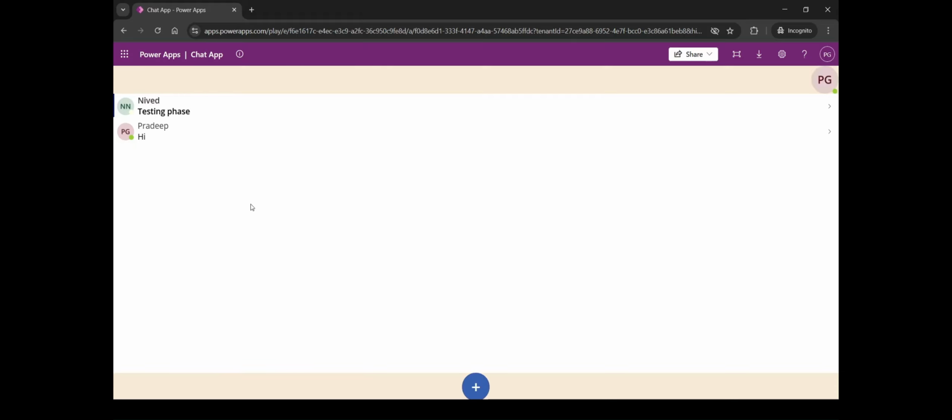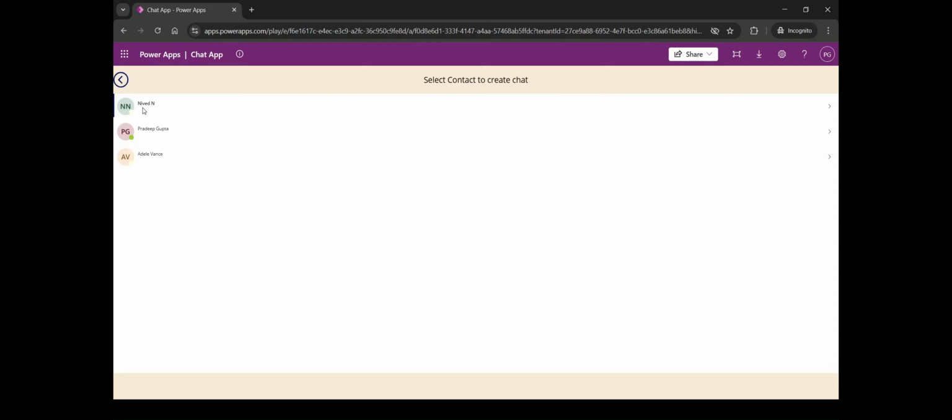I will show you how this chat functionality works by chatting with this Nived user. I'll be logging in as this Nived user through my mobile phone, and then you will see that this icon will become green. Even in the recent chat and the chat contact list, you can see an indication of whether the users are online or not. This person, the current user, me, is online, and this one is actually offline.